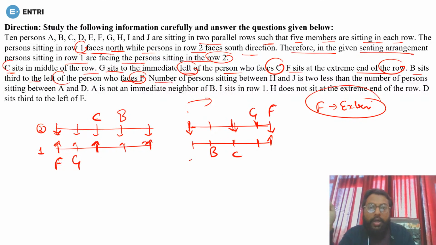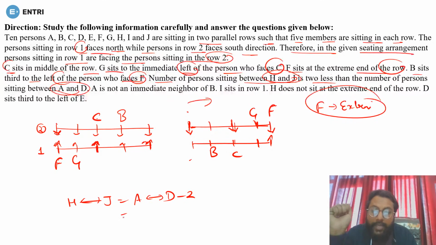Clear? Okay, now the number of persons sitting between H and J. The number of persons between H and J is 2 less than the number of persons between A and D. Whatever the number of persons between A and D, there will be 2 less between H and J. So it means there will be a minimum of 2 persons between A and D.